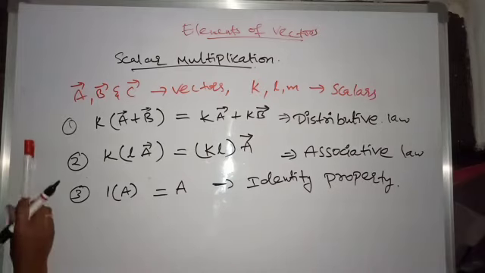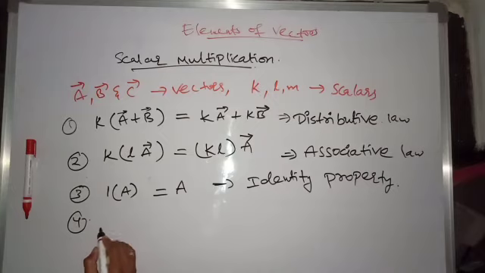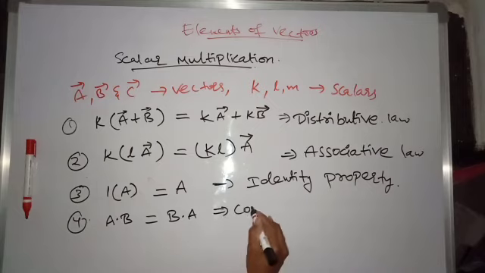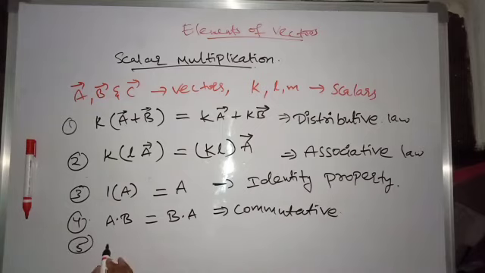Next one is the dot product of both the vectors: A dot B equals B dot A, which is the commutative property or commutative law. And next one is A dot (B plus C), where A, B, C are vectors.